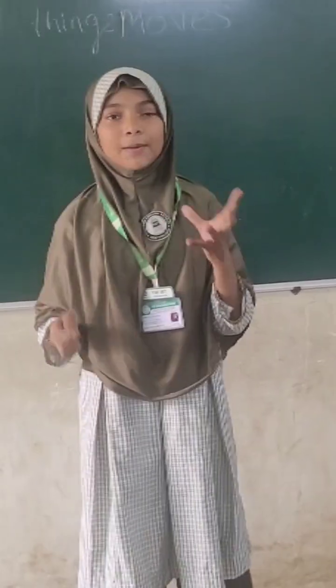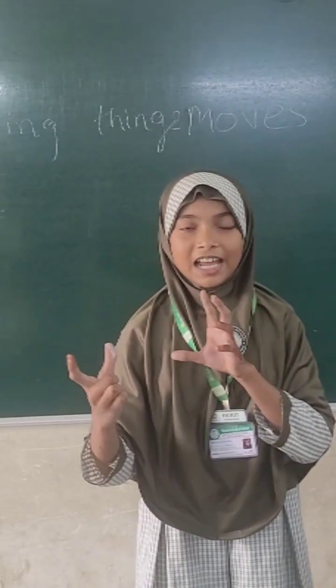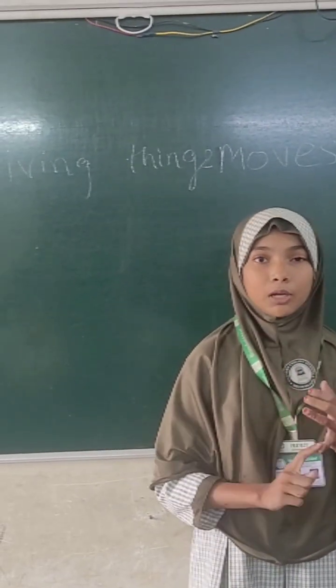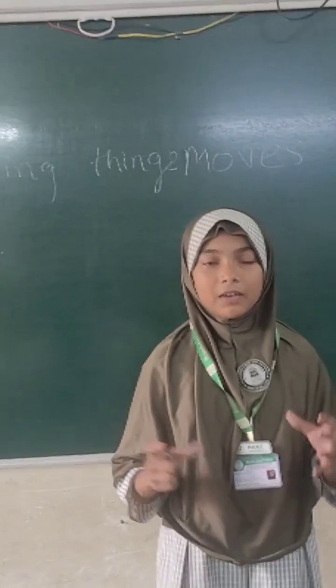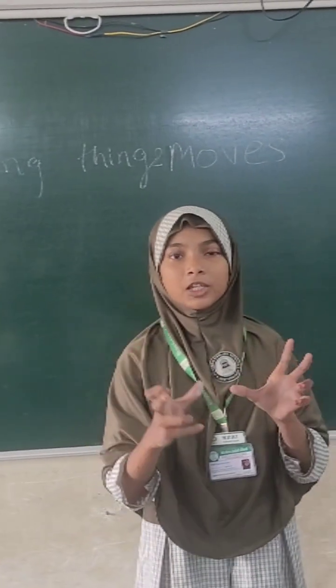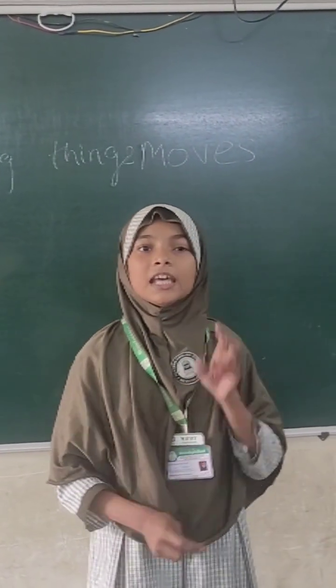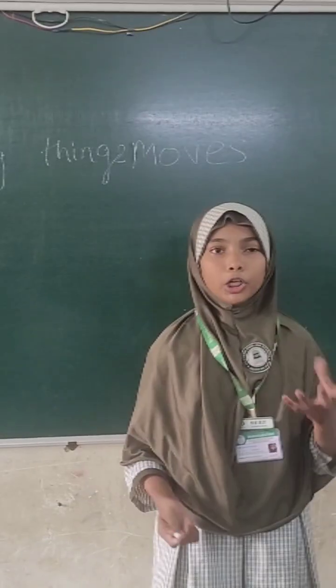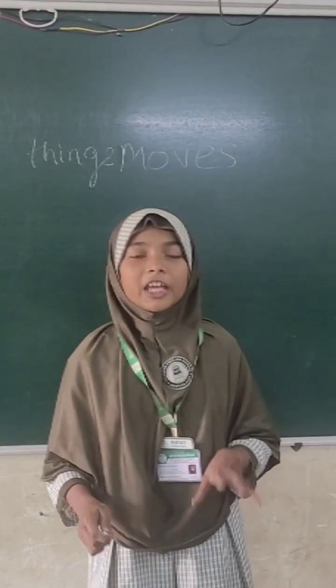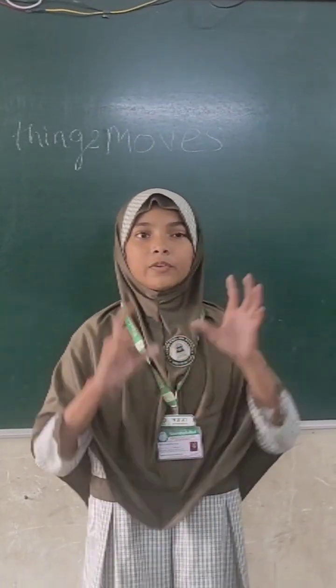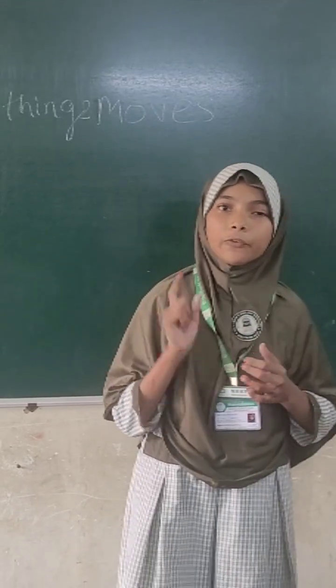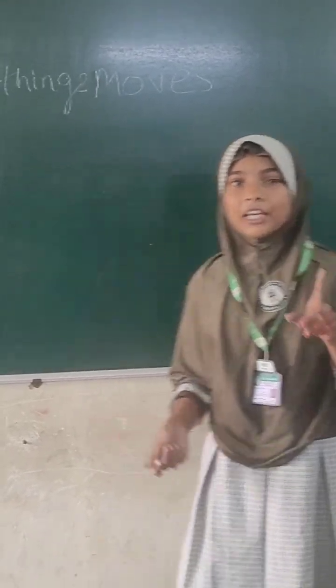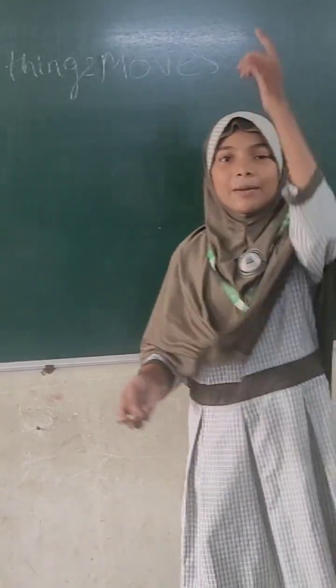The plants which are moving towards the direction of the sun rays, this is called stimulus. And when these plants respond toward the sunlight, this is called response. There are two types of response: phototropism and geotropism. In phototropism, the plant moves toward the light of the sun rays, it is called phototropism.